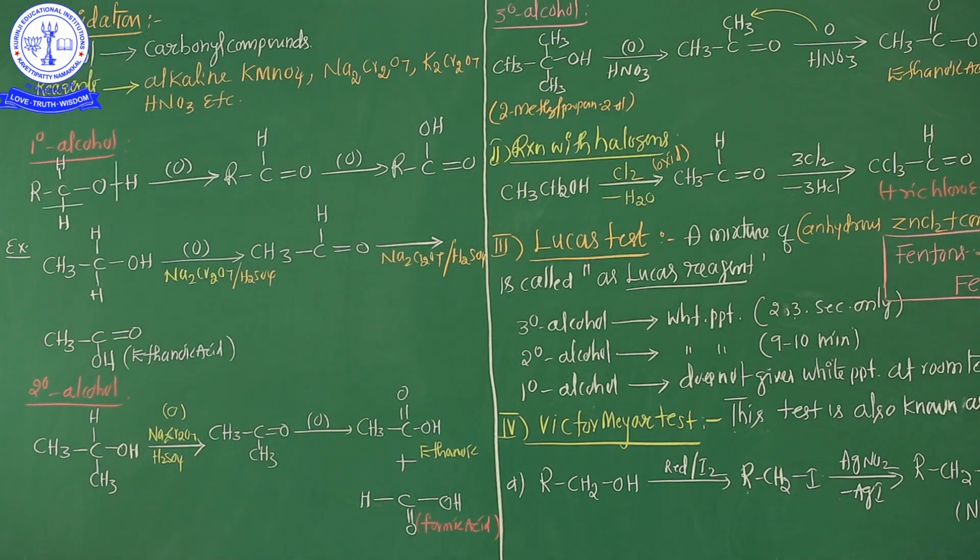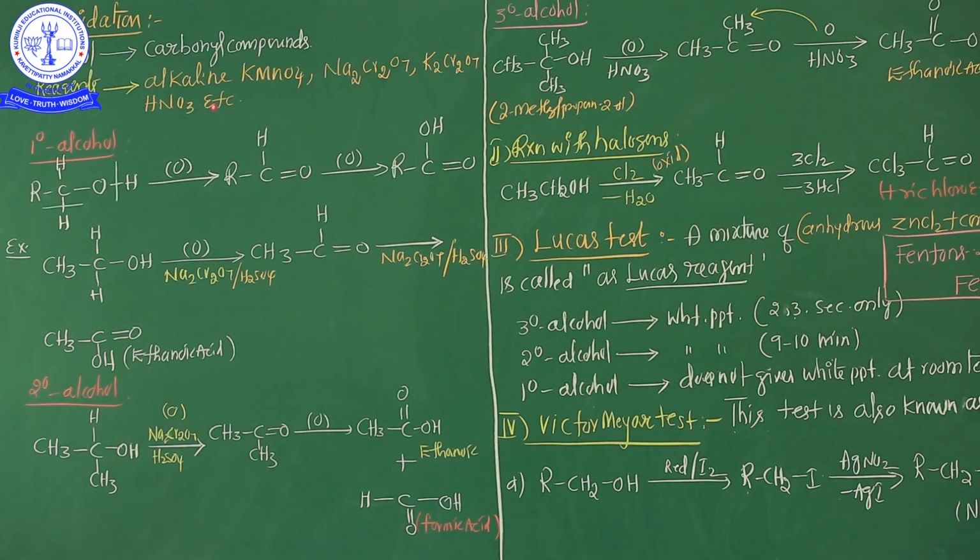See, my dear students, whenever alcohol is involved in the oxidation process to give a carbonyl compound, it is nothing but carboxylic acid or aldehydes and ketones, etc. So the important key point here: alcohol is involved in the oxidation process to give a carbonyl compound.